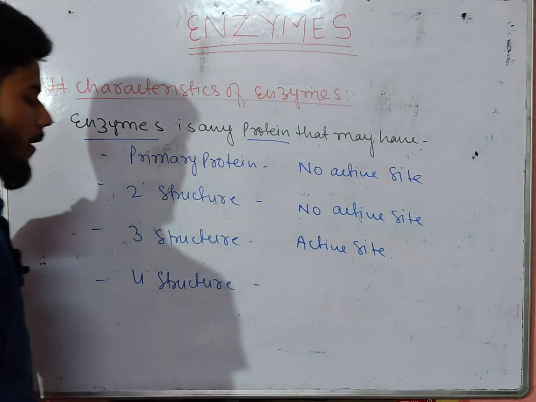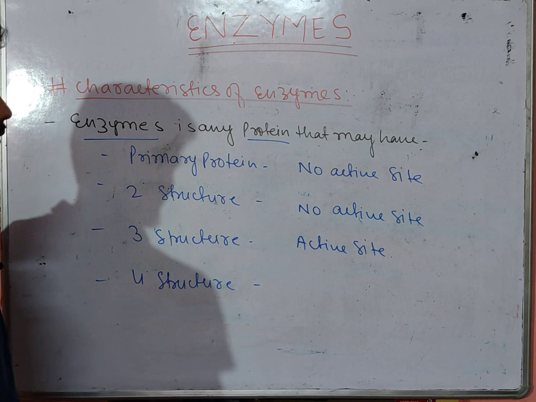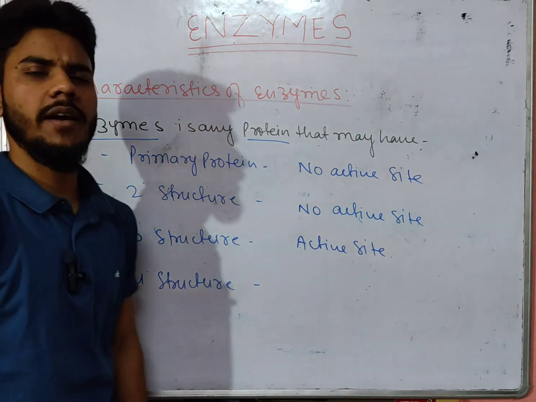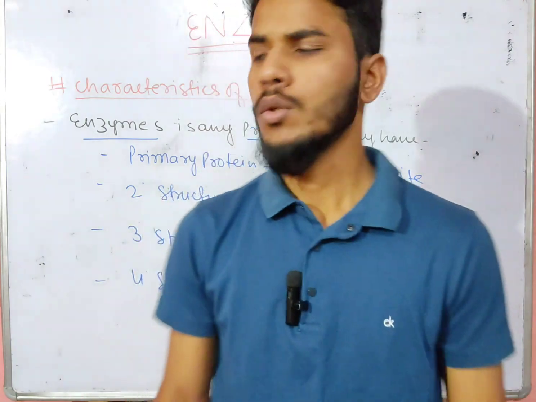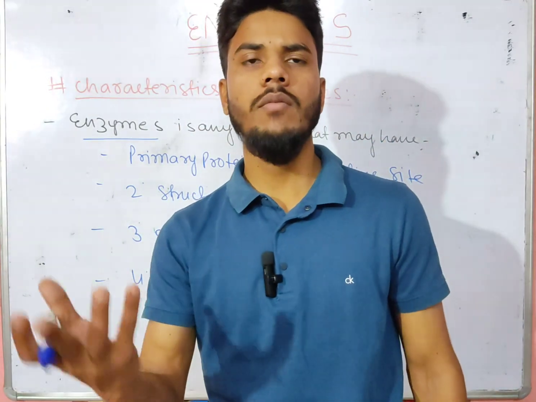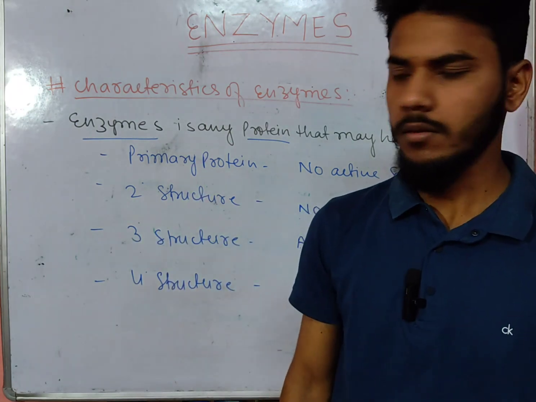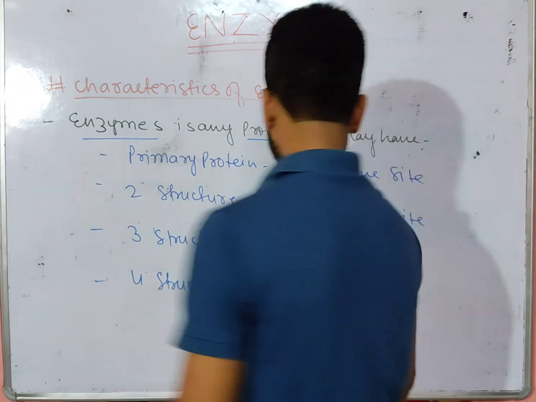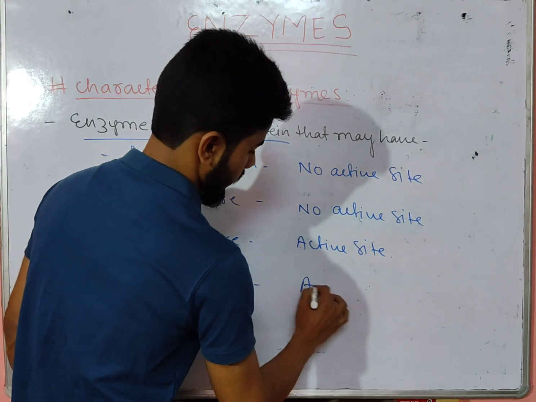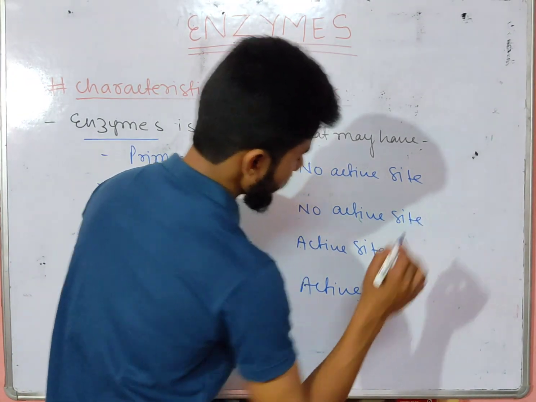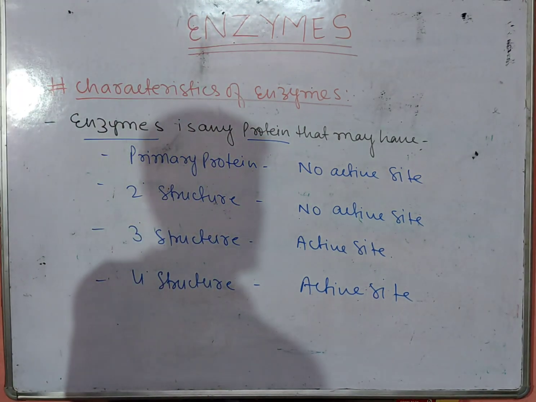Basically, quaternary structure enzymes are mostly represented by isoenzymes, which are not in our syllabus. Isoenzymes are just like isomers, having different forms. So enzymes having many forms and performing the same kind of reaction are basically isoenzymes. They also have an active site.